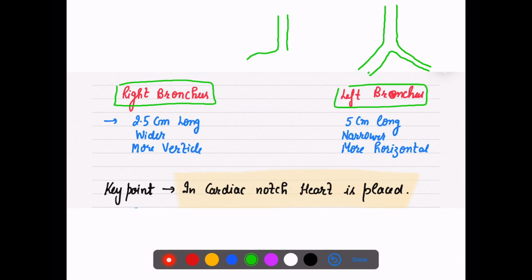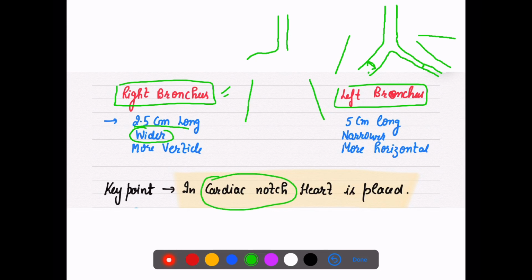So right bronchus is 2.5 centimeter long and left bronchus is 5 centimeter long. आप देख सकते हो, this is little चौड़ा, चौड़ाई में ज़्यादा है as compared to the left bronchus. The left is narrower. Right bronchus is more vertical, and left bronchus is more horizontal. There is a cardiac notch present in your left lung, and this is the area where your heart is placed.